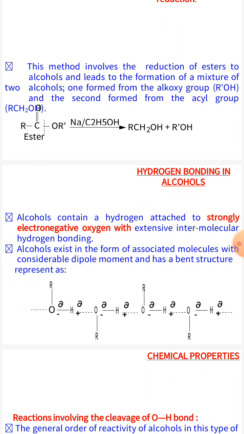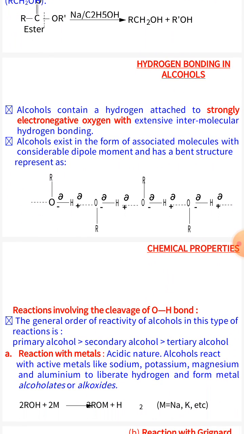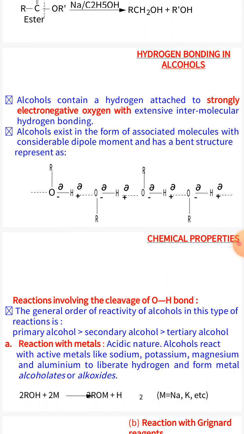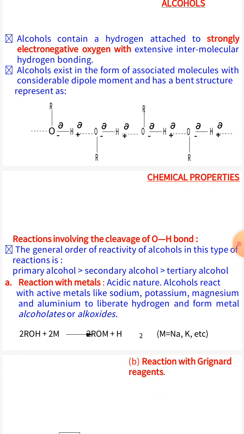Next is physical properties of alcohols. Alcohols contain hydrogen attached to the strongly electronegative atom oxygen. So oxygen is more electronegative as compared to hydrogen, and it attracts the shared pair of electrons towards itself and has a slightly negative charge, and hydrogen has a slightly positive charge.